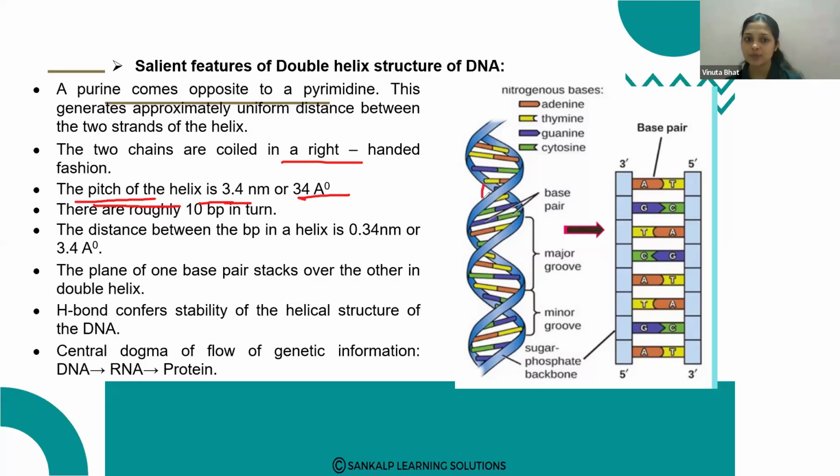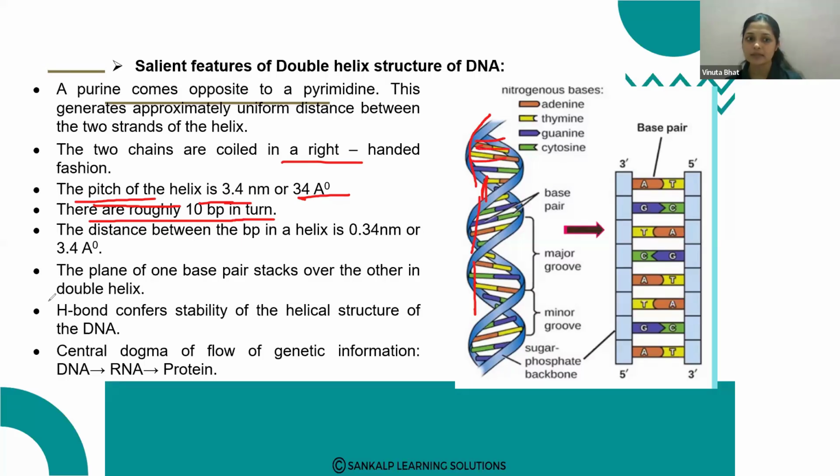So this pitch is, the pitch of the helix is 3.4 nanometer or 34 angstrom. There are roughly 10 base pairs in each turn. So in between each pitch, in this coil, how many total base pairs will be there?